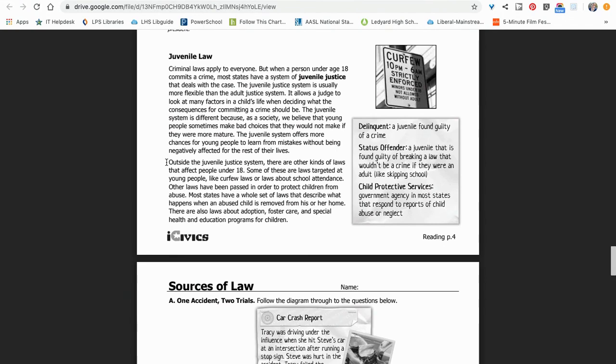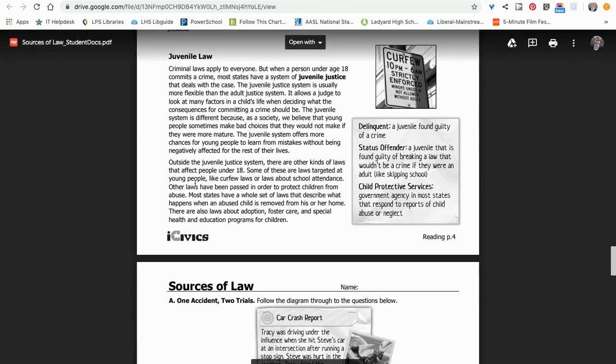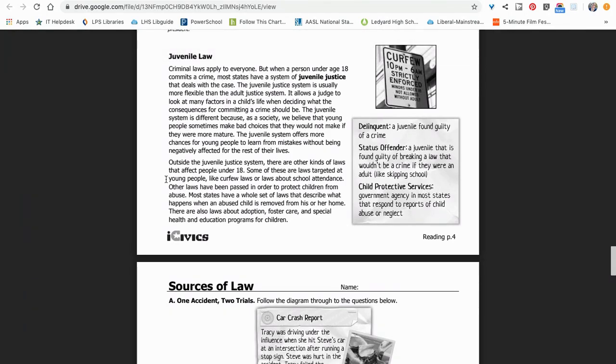Outside the juvenile justice system, there are other kinds of laws, more than two, that affect people under 18. Some of these are laws targeted at young people, like curfew laws or laws about school attendance. Other laws have been passed in order to protect children from abuse. Most states have a whole set of laws that describe what happens when an abused child is removed from his or her home. There are also laws about adoption, foster care, and special health and education programs for children.